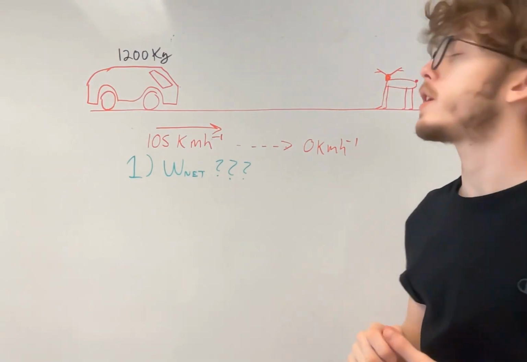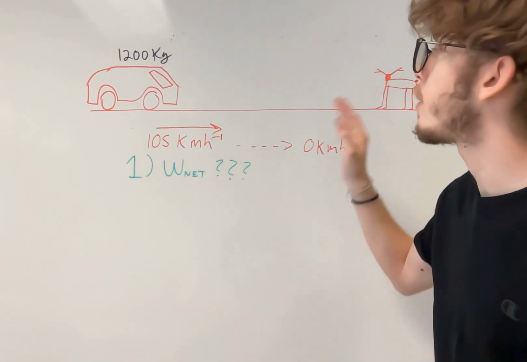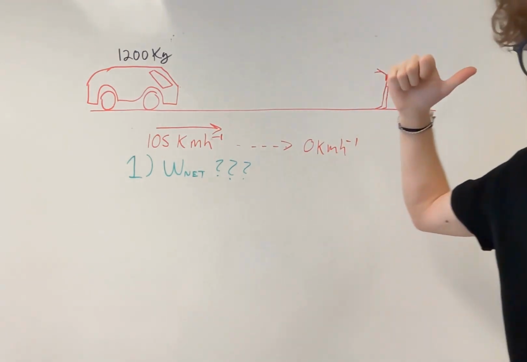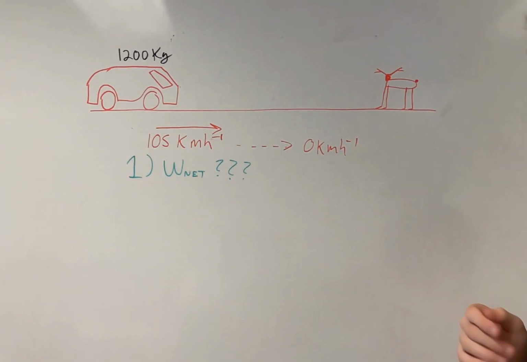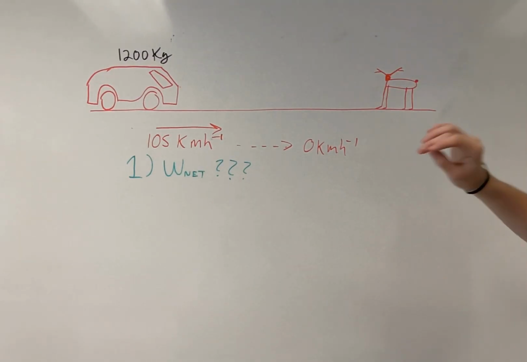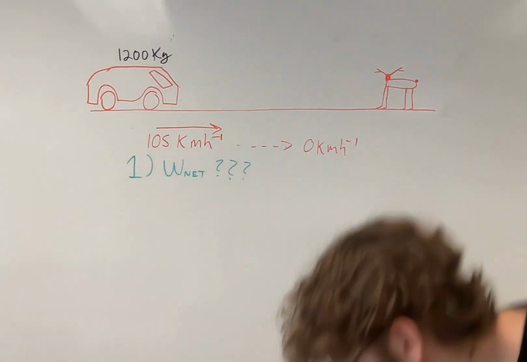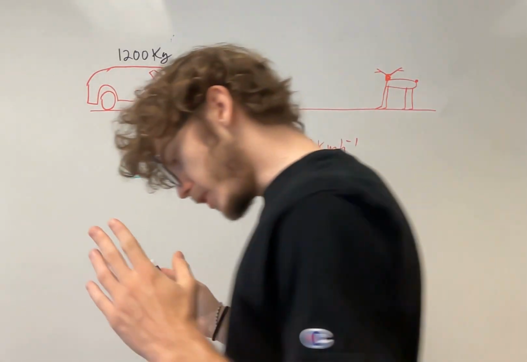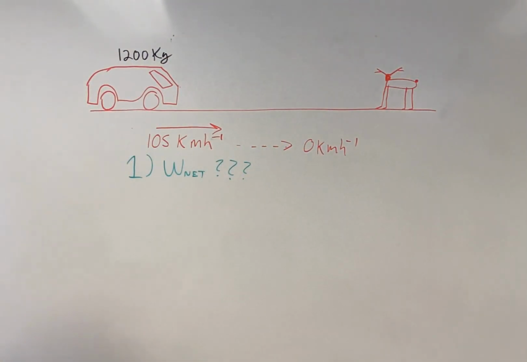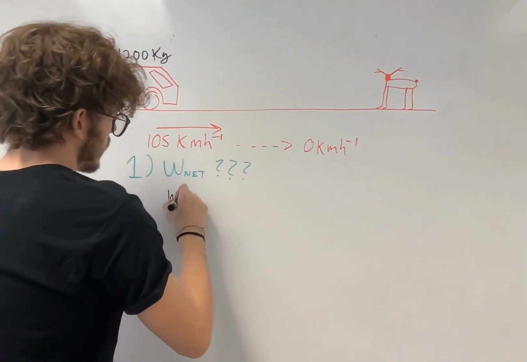So in this problem here, we have a 1,200 kilogram car that's traveling due towards a deer on a horizontal plane, traveling at 105 kilometers per hour, and then it reaches a standstill resting point of 0 kilometers an hour. We are asked, what is the net amount of work done by the car to stop itself to 0 kilometers an hour? So we know that work net is equal to,